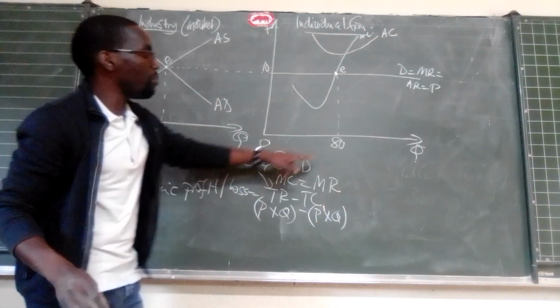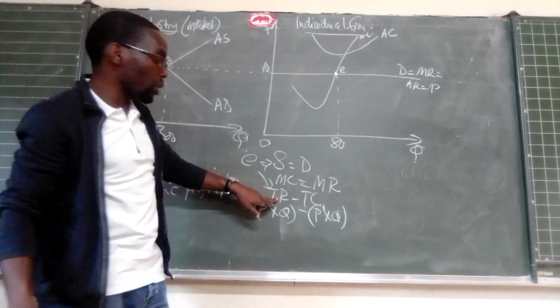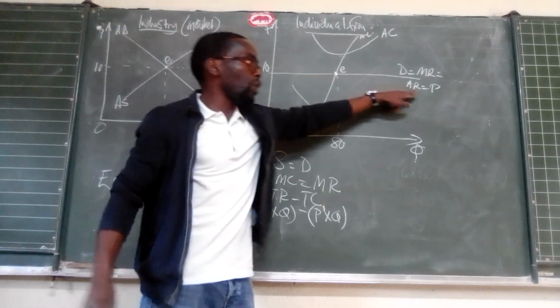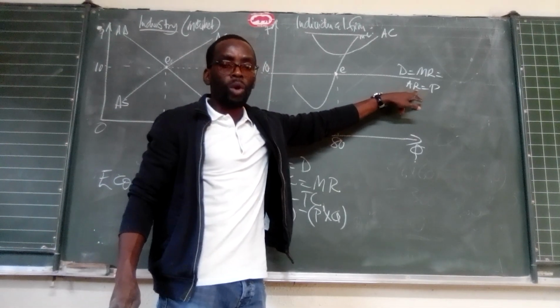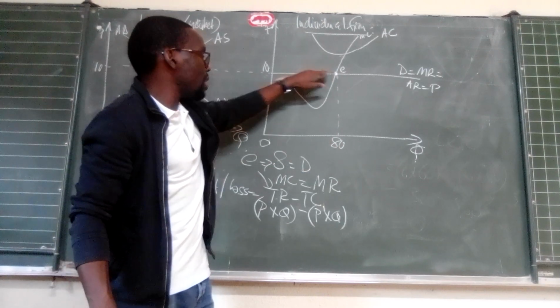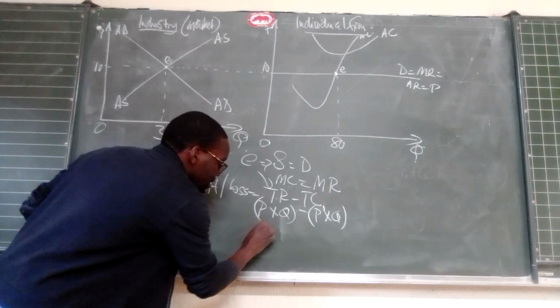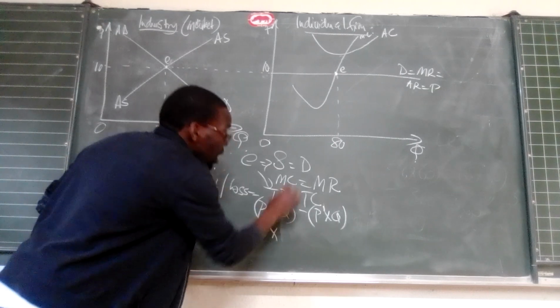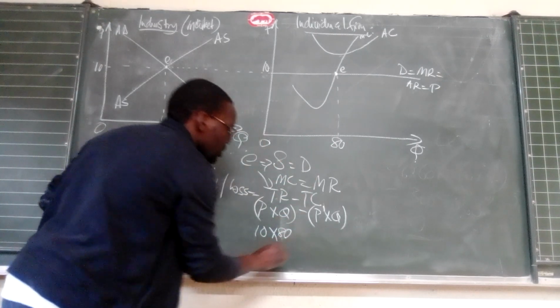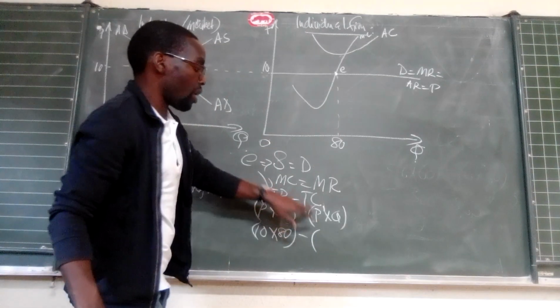So this is our market quantity, and if we are looking at total revenue, then we look at our average revenue. Correct? So our quantity is 80 and our average revenue is 10. So it's 10 for our price times our quantity, which is 80. Correct? And then minus our cost now.